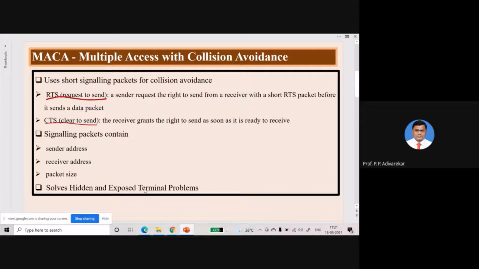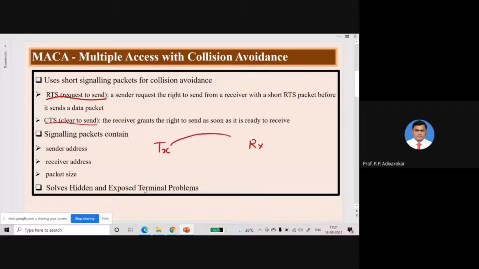The RTS packet is sent by a transmitter for requesting the right to send from a receiver. That means, suppose TX is a transmitter and RX is a receiver.